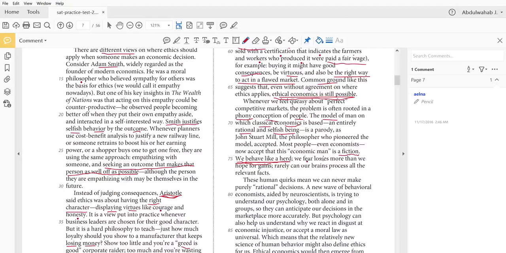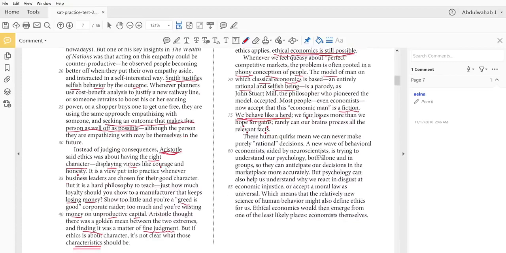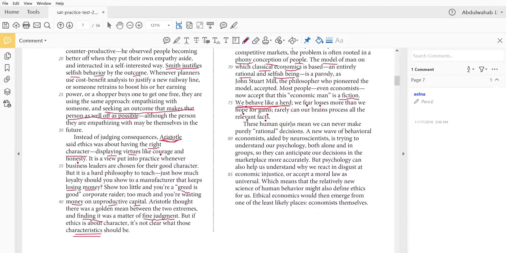We fear losses more than we hope for gains. So we have this issue of feelings, emotions. They mess with our decisions. Rarely can our brains process all the relevant facts. We rarely take into consideration all the facts. Most of the time, we are influenced by our fear of losing. These human quirks, these human tendencies, mean we can never make purely rational decisions. Our decisions are affected by our emotions, our fear of losses, and our hope for gains.